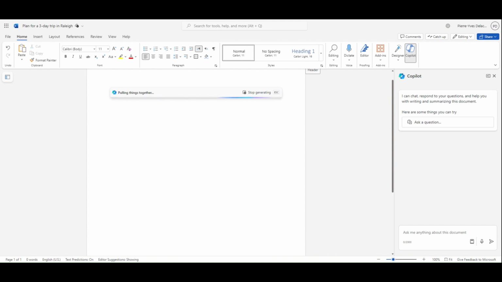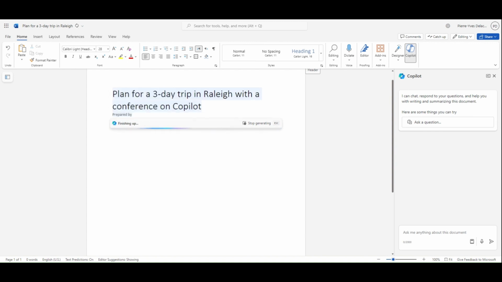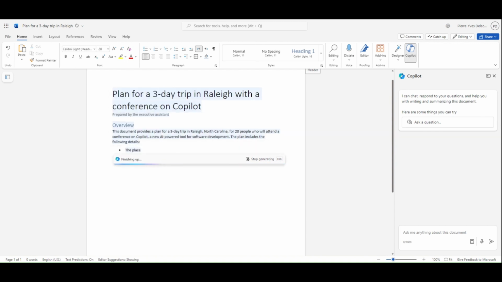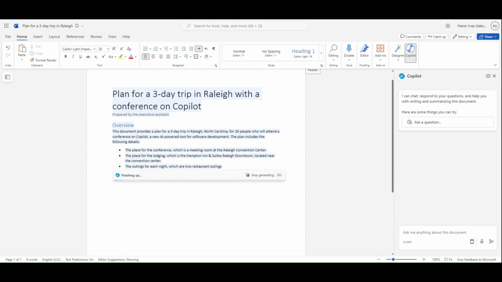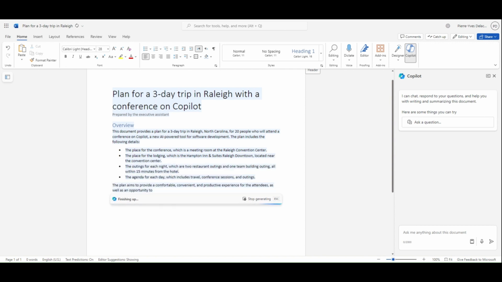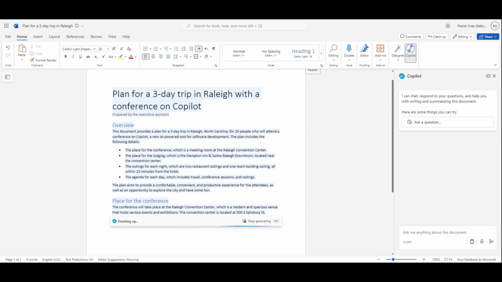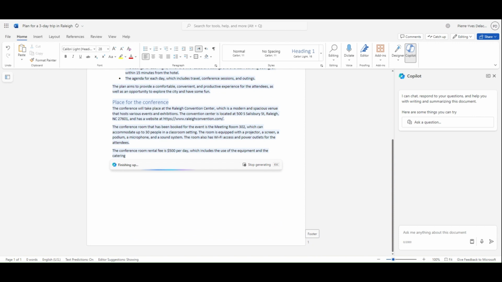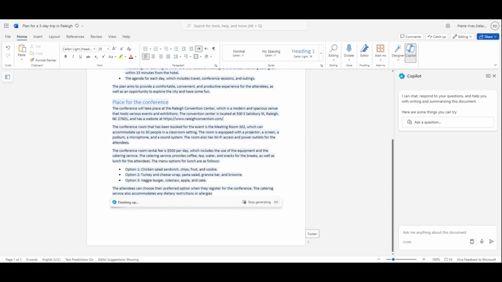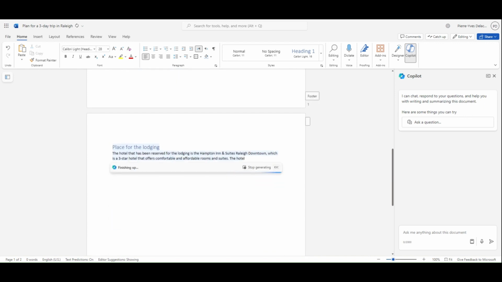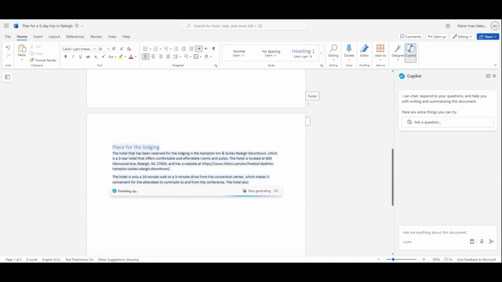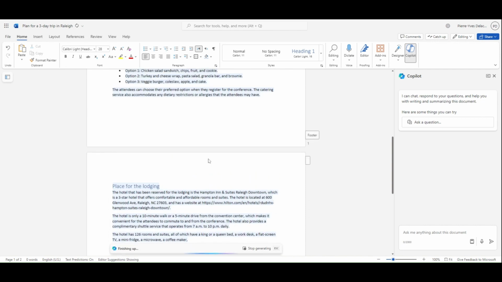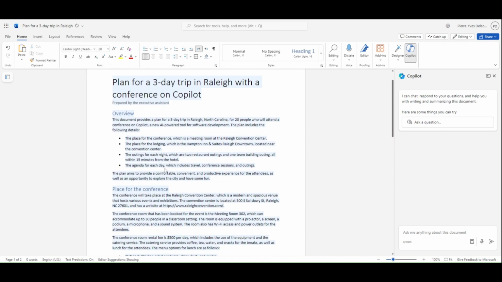Imagine if you had to do that yourself. You're going to spend a lot of time looking on the internet, and it might take a lot of time. With Copilot, it will go faster. It doesn't mean that you shouldn't check the results just to be sure, and you will probably need to book the things. My guess is that in the future, with Copilot Studio and plugins, I'll be able to book things directly from my prompt. Here, it's just a long prompt to help me build a plan.